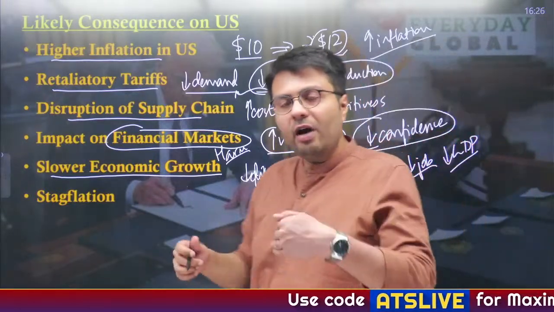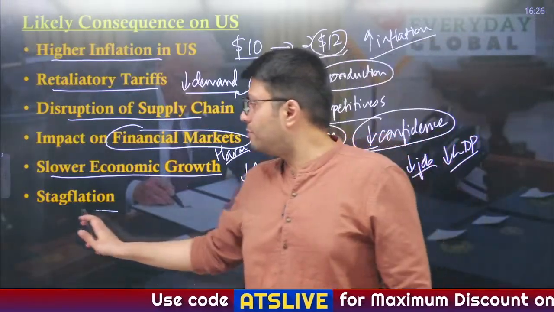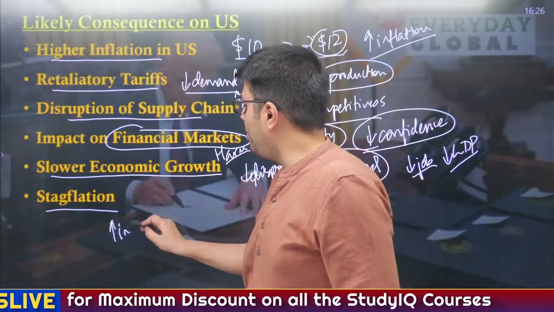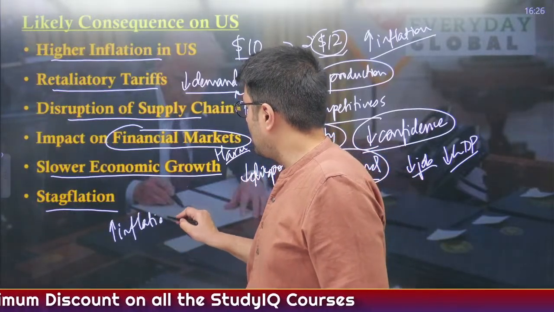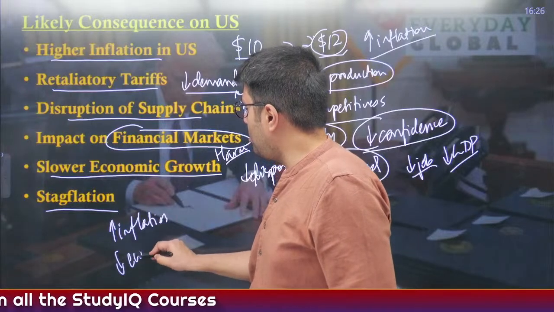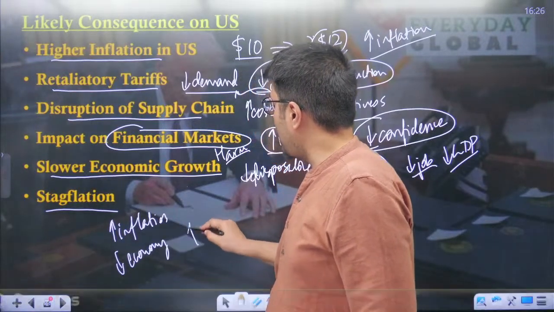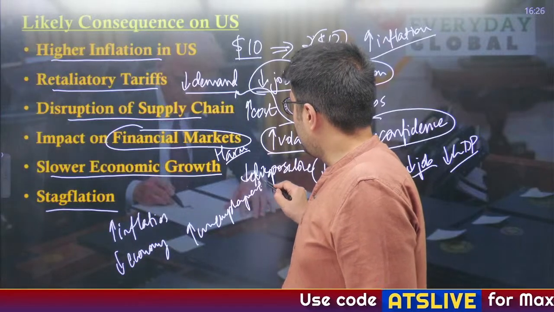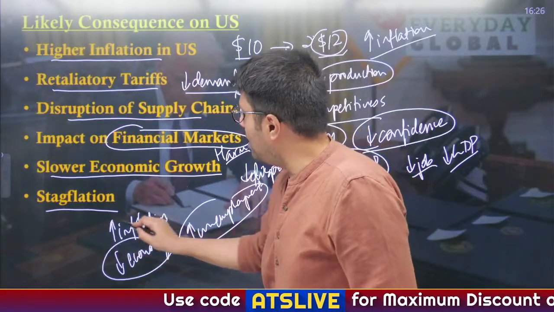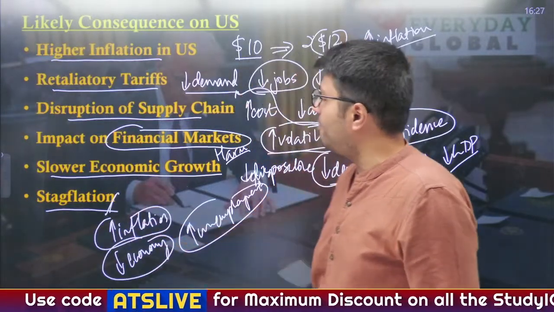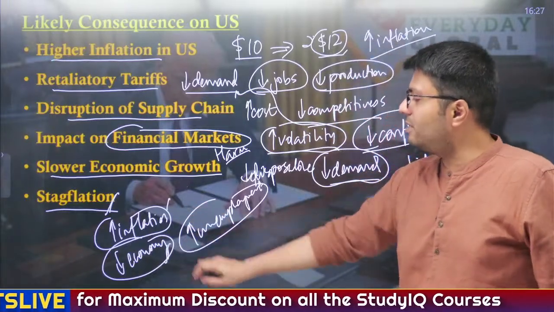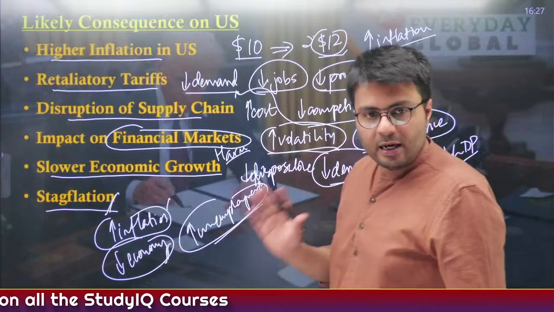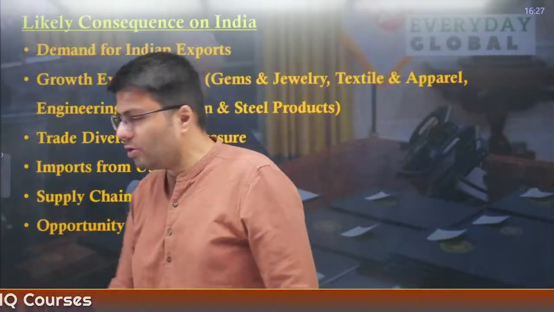And this, if unchecked, can lead to the problem of stagflation. What is stagflation? Stagflation is the combination of high inflation, slow economic growth, as well as high unemployment. So this is what happens if an economy is witnessing stagflation, that is high inflation, reduced economic growth and high levels of unemployment. Understand the consequences? Any doubt on consequences in US?